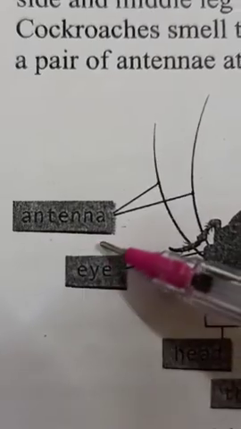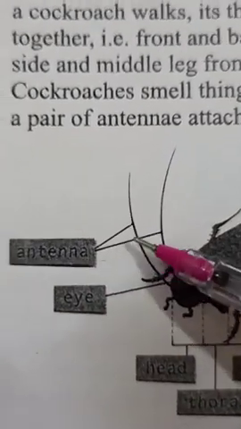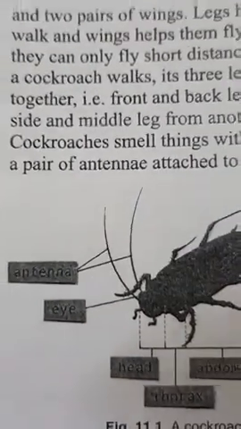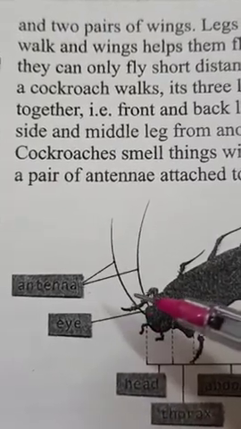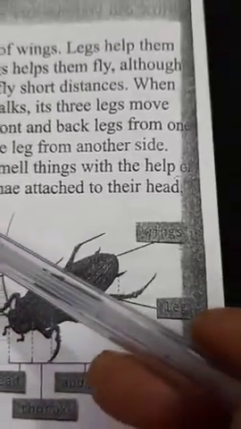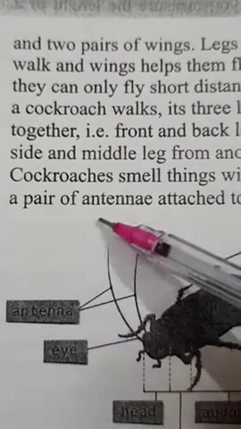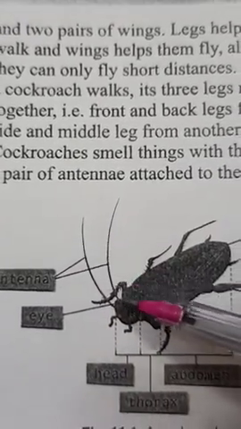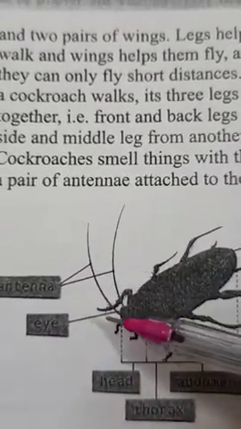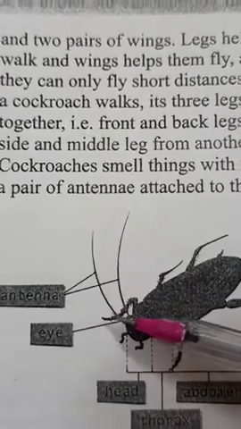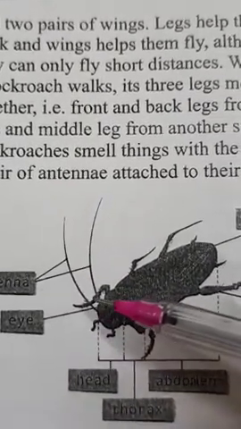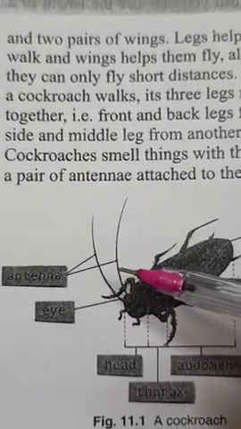Here they have written the labeling, a pair of antennae. With the help of these antennae, cockroaches can smell things from far away.